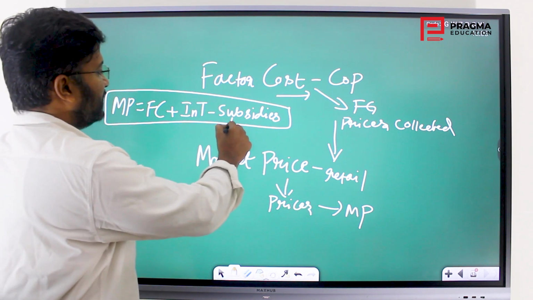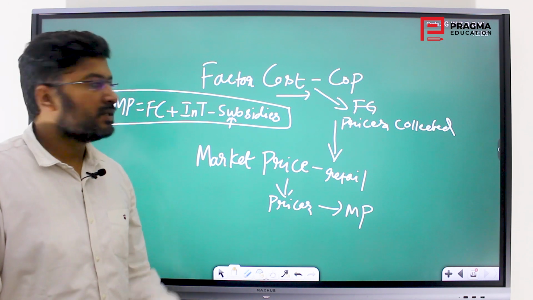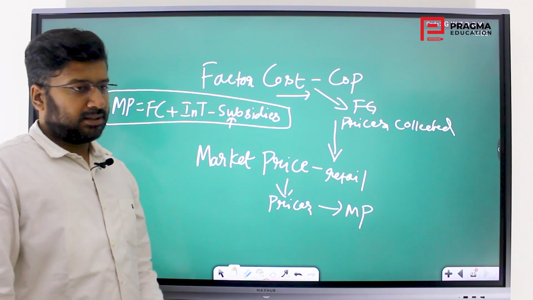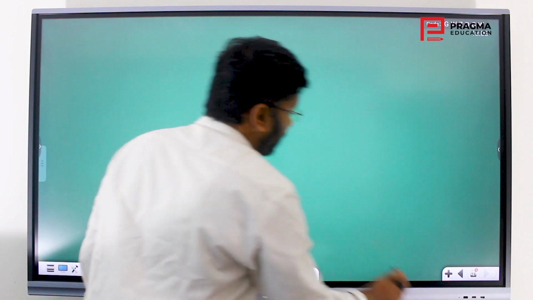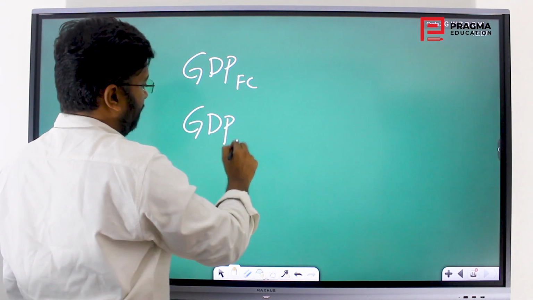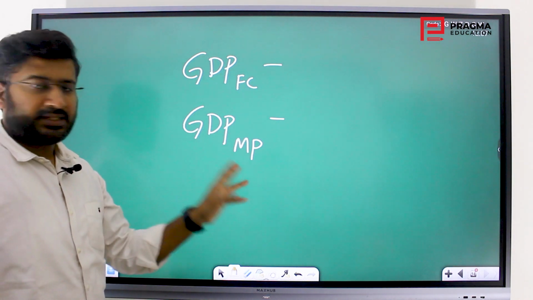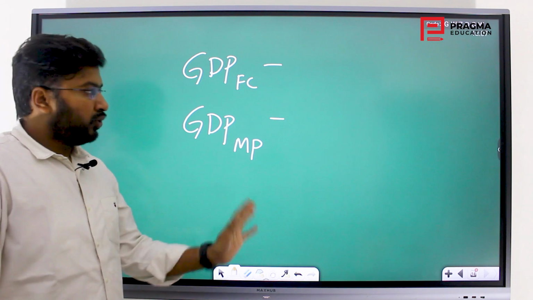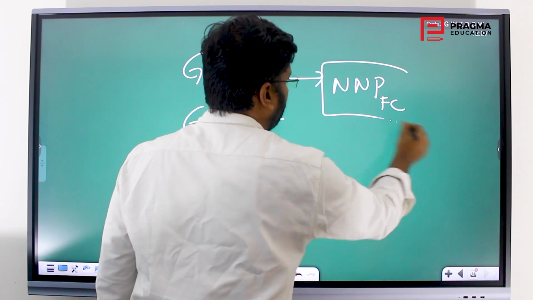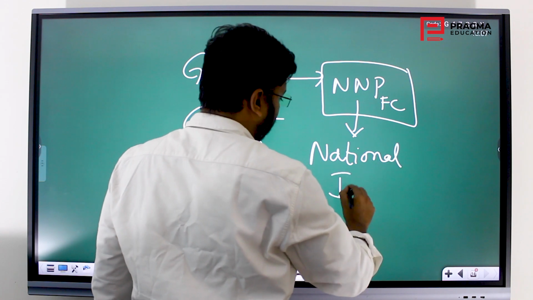And if the government provides any subsidies, whether it is fertilizers or any food product on which the government is providing subsidies, those subsidies will be removed. Then we will arrive at the market price of the product. It means that GDP can be calculated both at factor cost and also at market price. Same for NDP, same for GNP, same for NNP. So that NNP which you collect at the factor cost is technically called the national income.